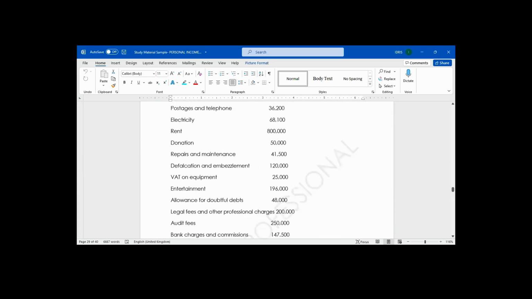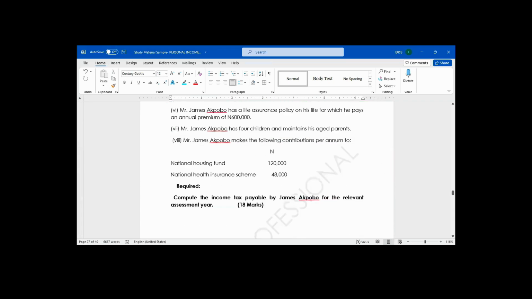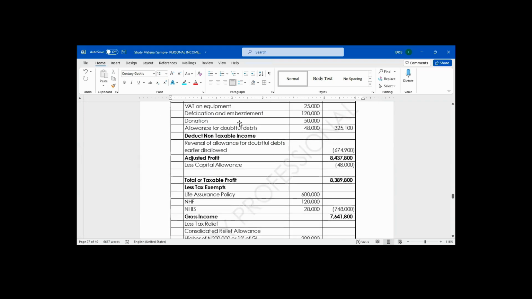After donation, repair and maintenance, is it allowed or disallowed? Allowed. Defalcation and embezzlement, is it allowed or disallowed? Disallowed. It's not allowed. I will add it back to net profit. So if you go and look at the solution, defalcation and embezzlement, 120 is added back.